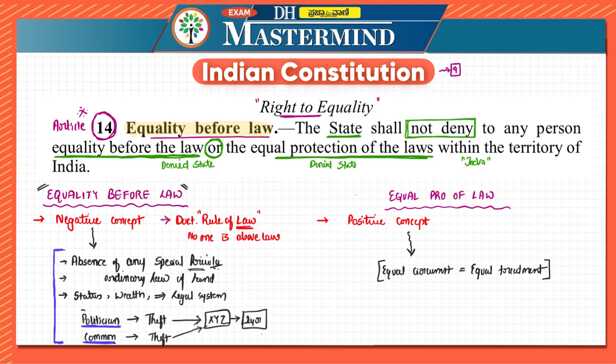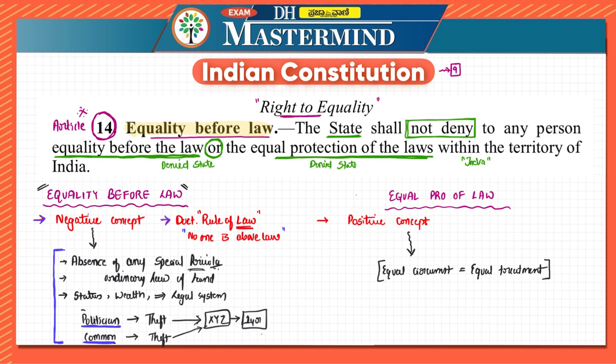The doctrine of rule of law comes from equality before law. It is from the British itself. It means no one is above the law. It is a negative concept because there is absence of any special privileges. That is, everyone has to be treated with a similar law by the similar tribunal itself.